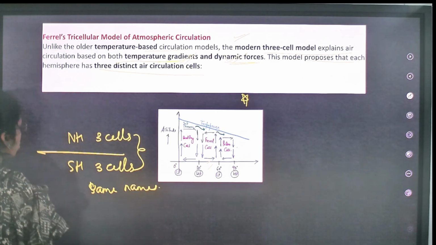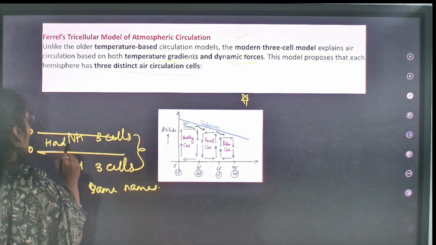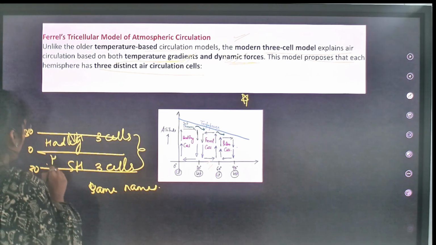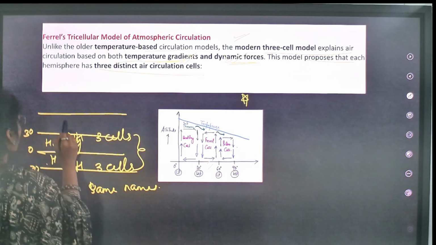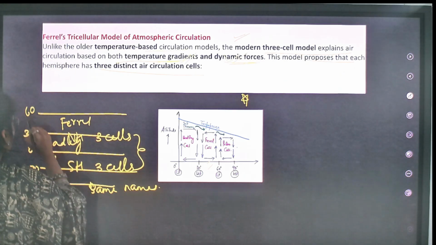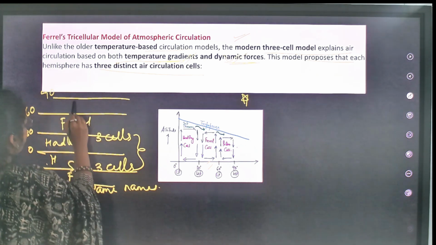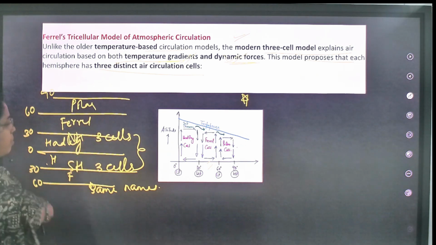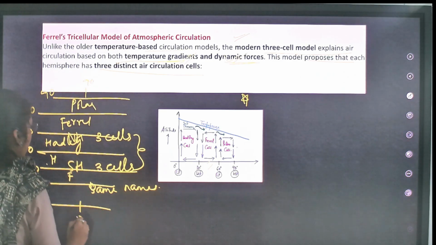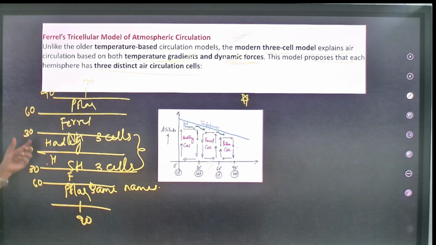What are those 3 cells? From 0 to 30, the cell is known as Hadley cell. Here also, Hadley. From 30 to 60, Ferrell cell. From 60 to 90, you will see polar. Here also, from 60 to 90, you will see polar. These three you have to remember: Hadley, Ferrell and polar.